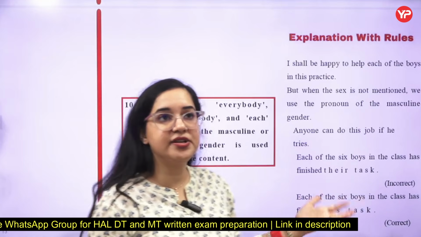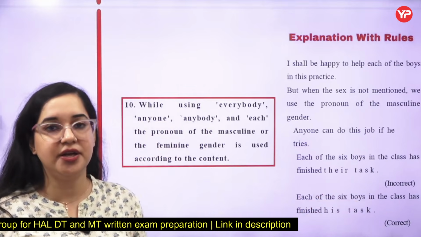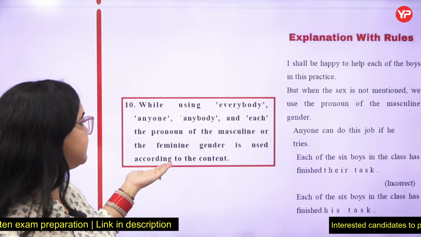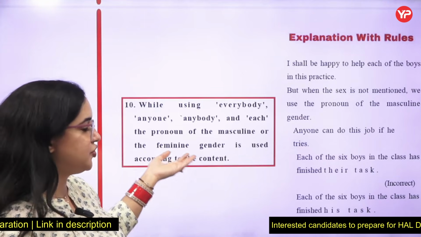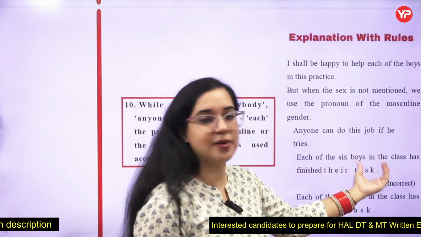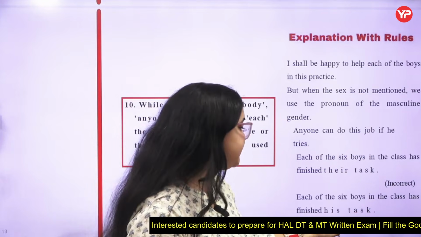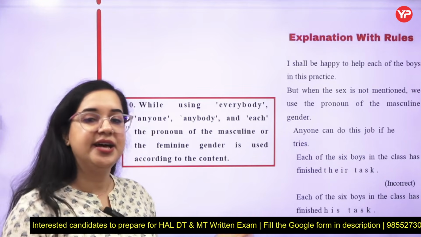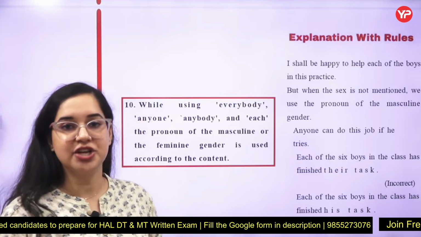Whenever a sentence starts with each or every, it will carry a singular verb with it, and singular would be the terms of your gender association. Each of the 6 boys, boy, we will be using his with that. Each of the 6 boys must finish his work.